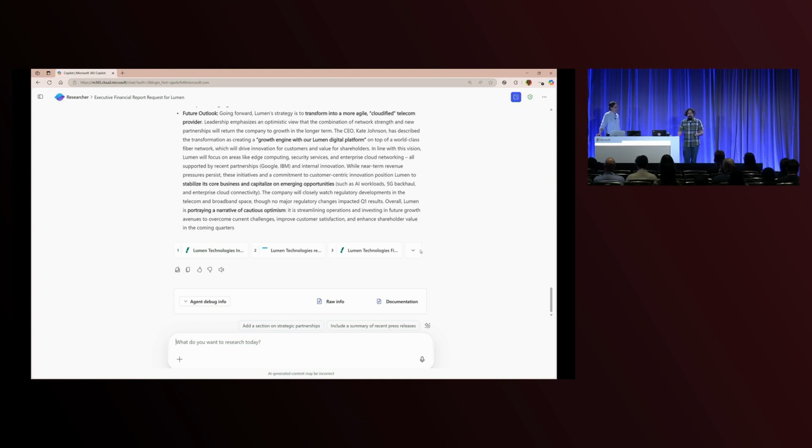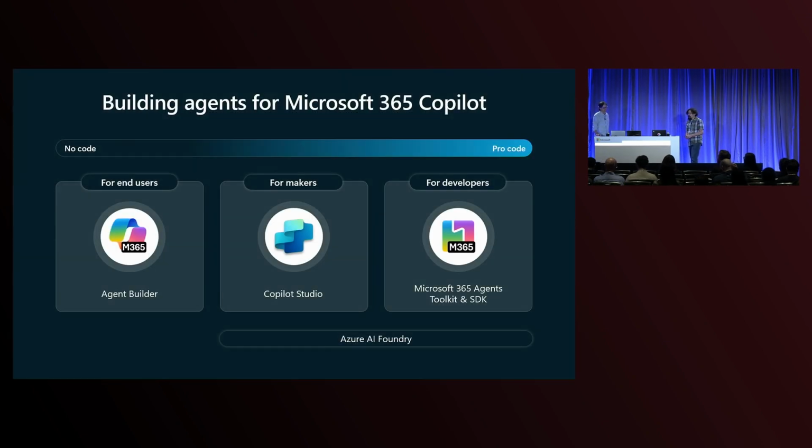But we have a lot more to talk about, and there's other sessions this week that are going to talk more about Agent Builder and declarative agents. So I want to move on. Now, after I've prototyped or created something for myself in Agent Builder, if I want to start sharing this with other people, I'll often bring this information into Copilot Studio. And then I can customize it more and work with it in a lot more detail. But I'll let Aaron cover that.